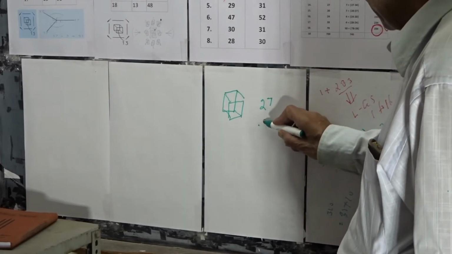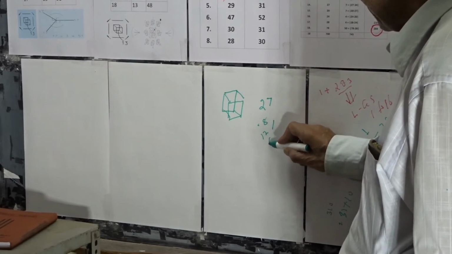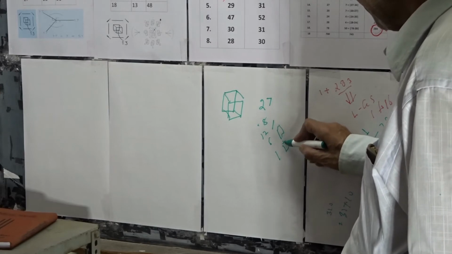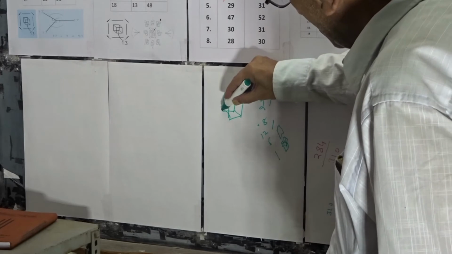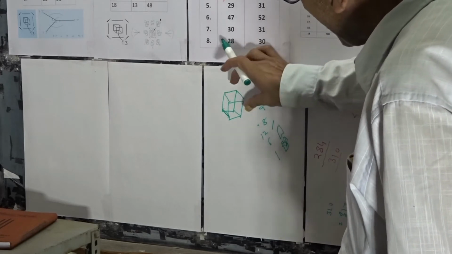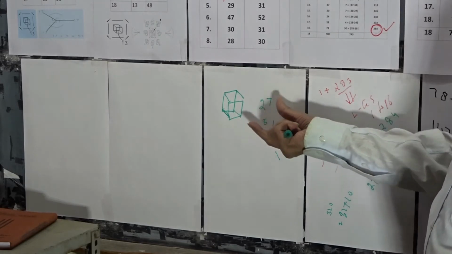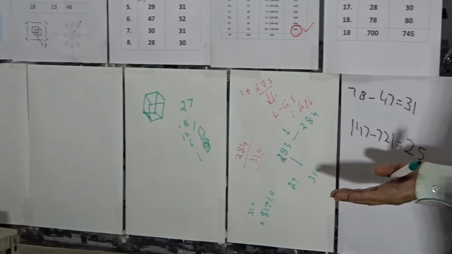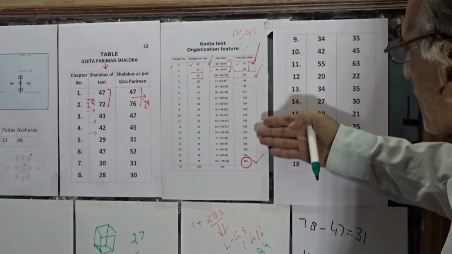There are 8 corner points, 12 edges, 6 surfaces, and 1 volume. Therefore, this value 27 means it is this structural setup of a cube which is being taken into consideration by the Gita Parinam Shloka.